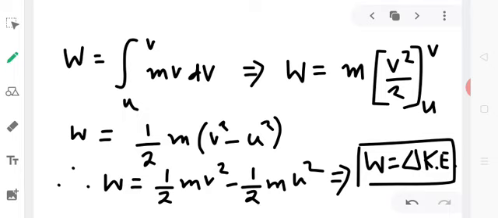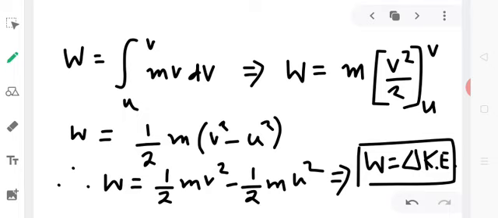Now, in the above discussion, we have assumed that the work done by the force is effective only in changing the kinetic energy of the body. It should, however, be remembered that work done on a body may also be stored in the body in the form of potential energy. When kinetic energy of a body decreases, work done on the body must be negative and vice versa. Conversely, when work is positive, kinetic energy will increase, and when work is negative, kinetic energy will decrease.